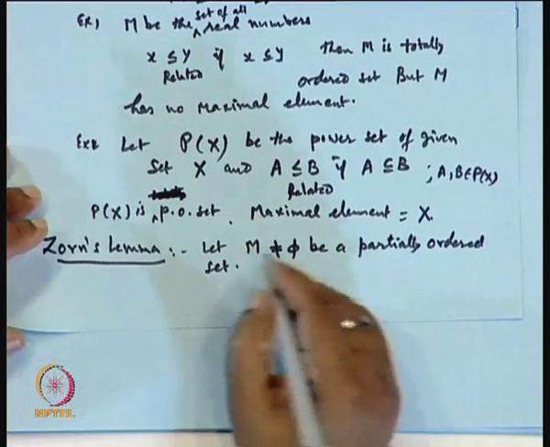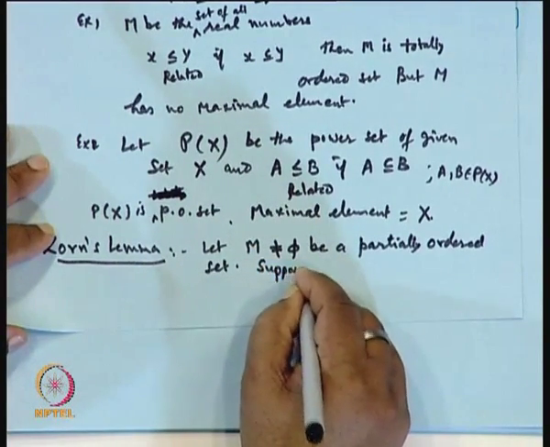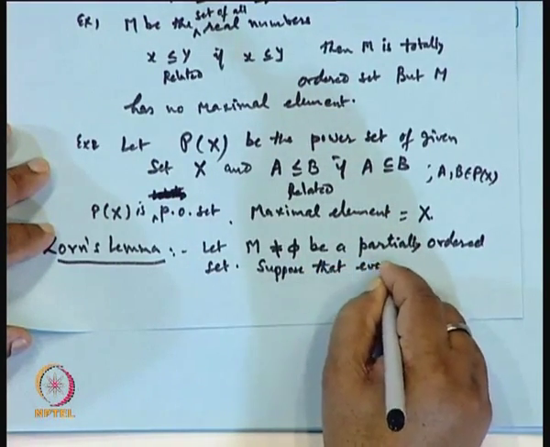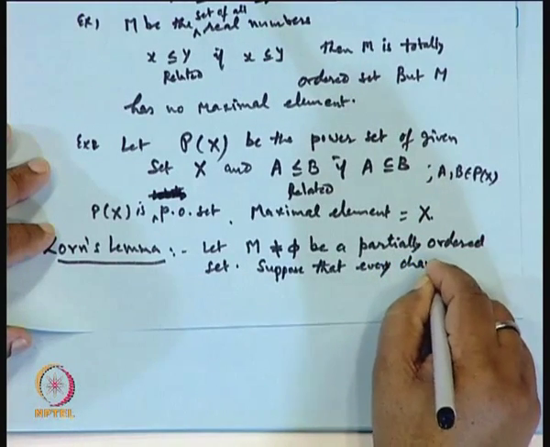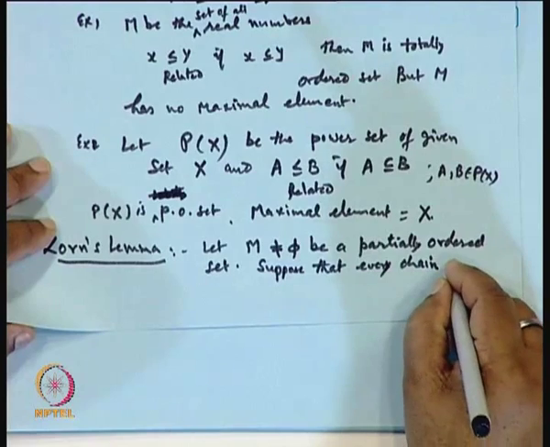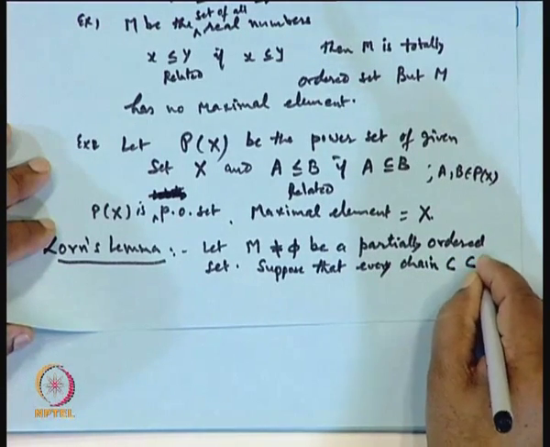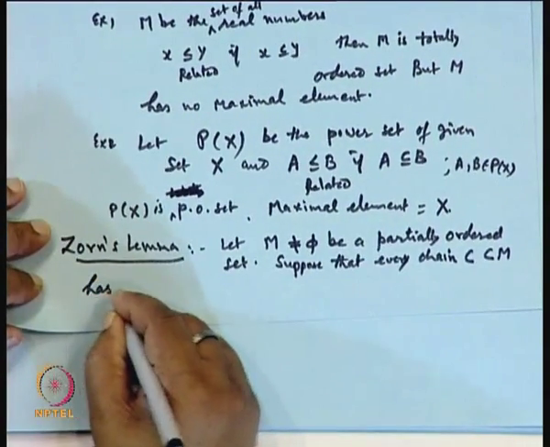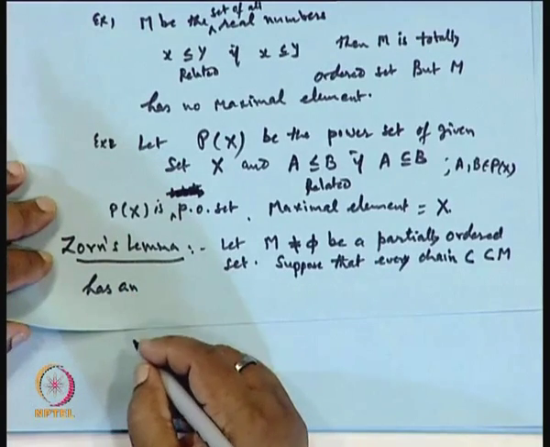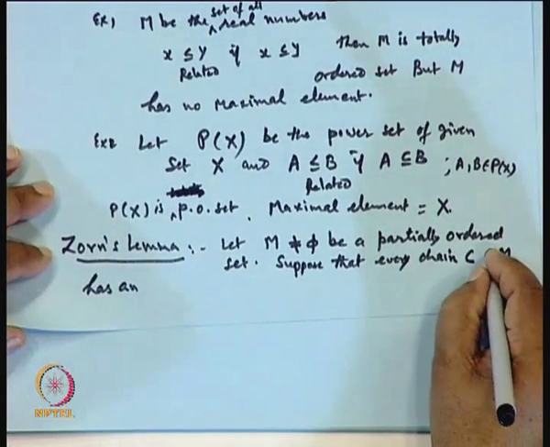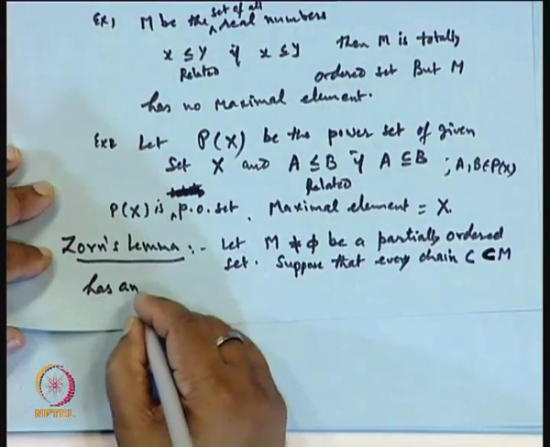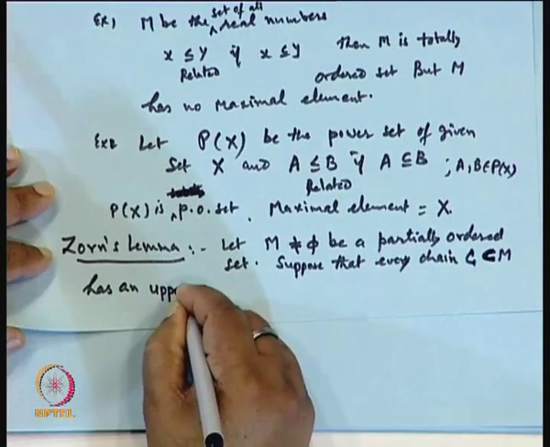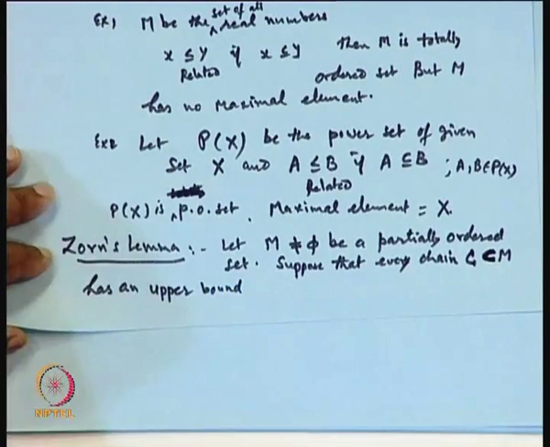Suppose that every chain C contained in M has an upper bound.